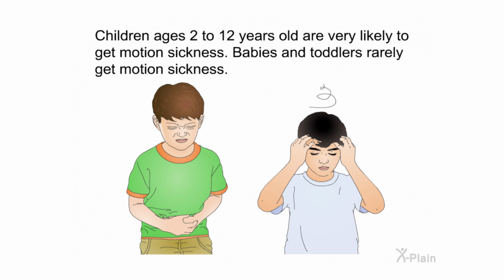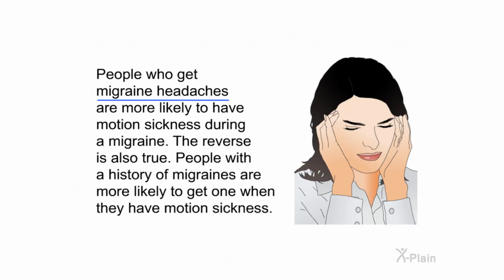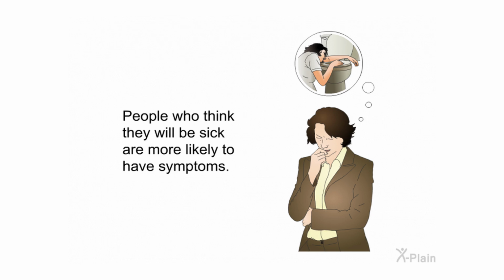Children ages 2 to 12 years old are very likely to get motion sickness. Babies and toddlers rarely get motion sickness. Women are more likely to have motion sickness, especially if they are pregnant, menstruating, or taking hormone supplements. People who get migraine headaches are more likely to have motion sickness during a migraine. The reverse is also true. People with a history of migraines are more likely to get one when they have motion sickness. People who think they will be sick are more likely to have symptoms.